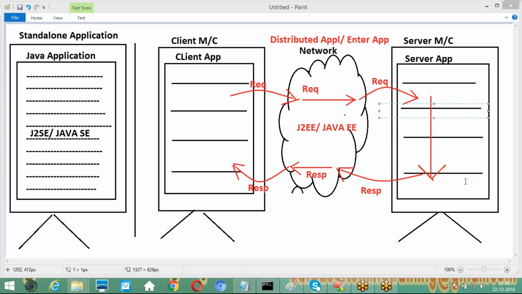When a student types www.durgasoft.com on the client browser, a request comes to the DurgaSoft website, that is, the server-side application. The server-side application will send the home page of that website. When a student clicks on inquiry for courses, one more request comes to the DurgaSoft server-side program.